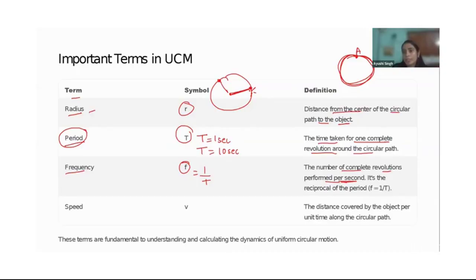You're going very fast. So the time is basically 1 second, but your frequency is 10. So frequency is 10 revolutions, and if you want to calculate the period, it will be 1 by 10. Okay, so that is it.